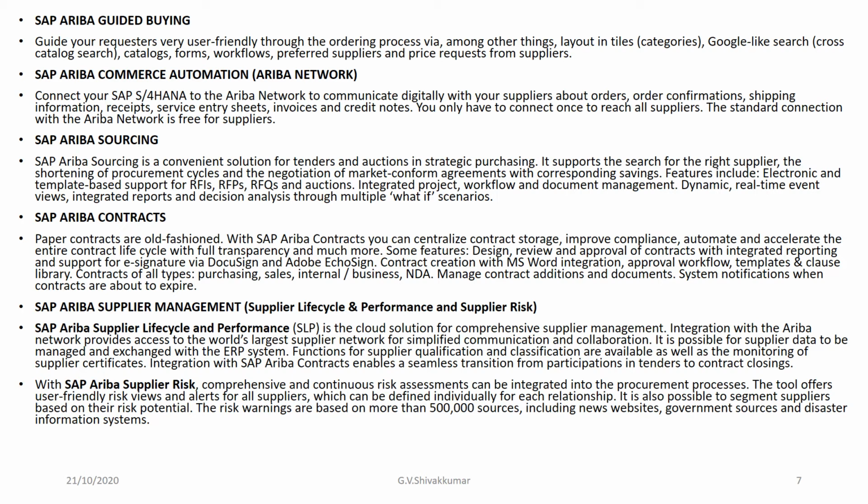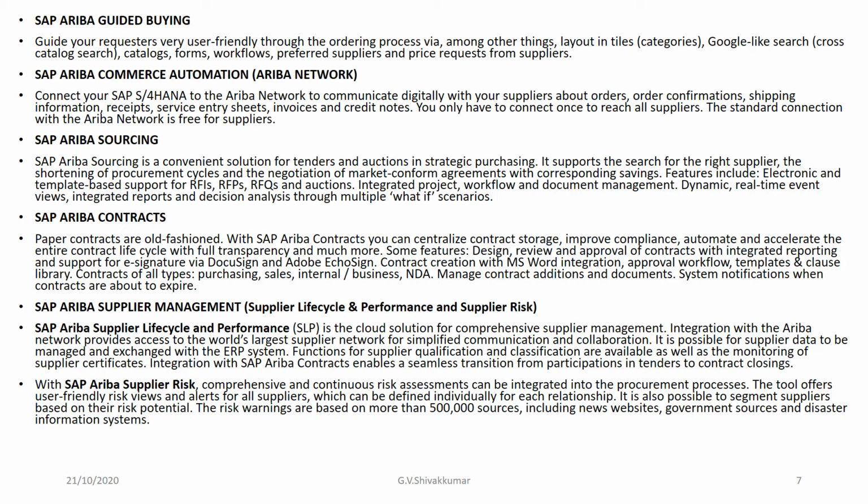So, Ariba Guided Buying, right? Guide your requesters in a very user-friendly way through the ordering process via, among other things, layout entails categories, Google-like search, cross catalog search, catalogs, forms, workflows, preferred suppliers, and price requests from suppliers. Okay, and SAP Ariba Commerce Automation, that is nothing but Ariba Network.